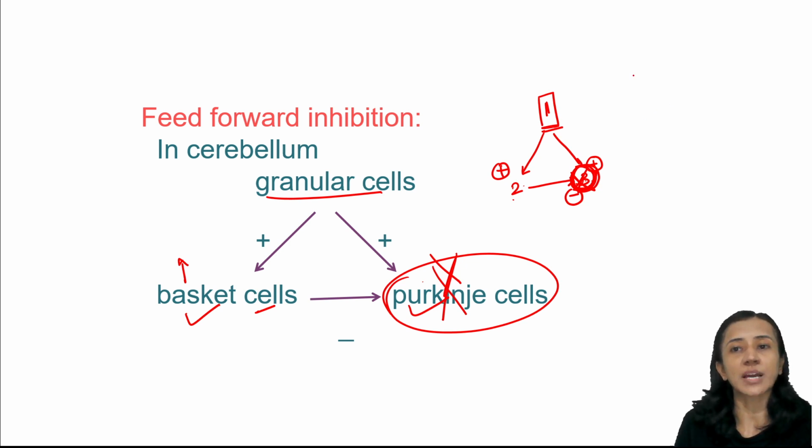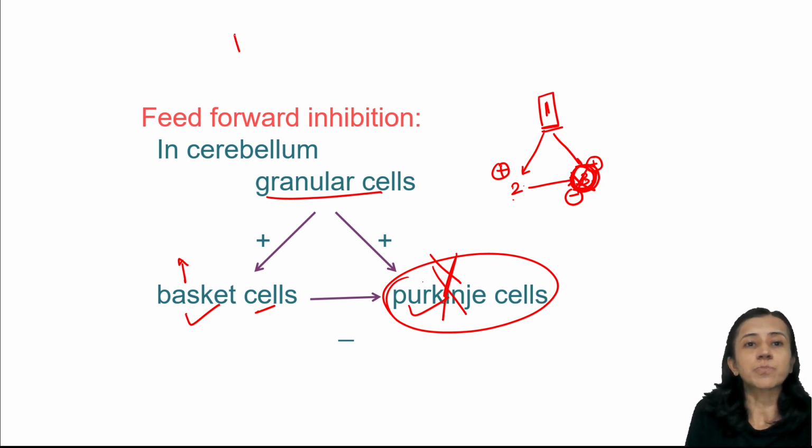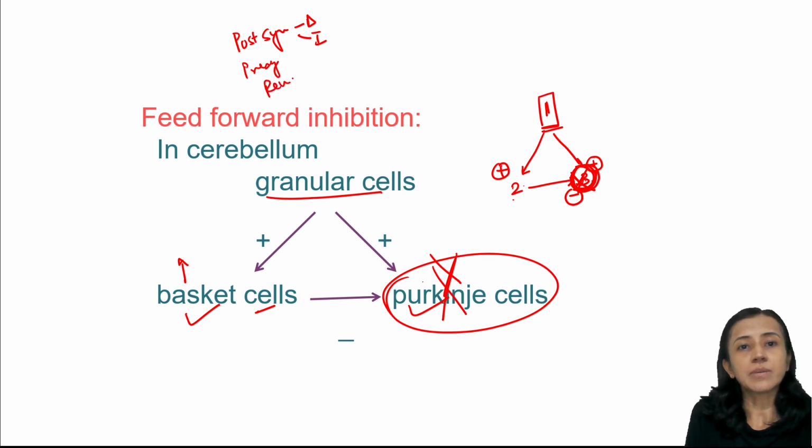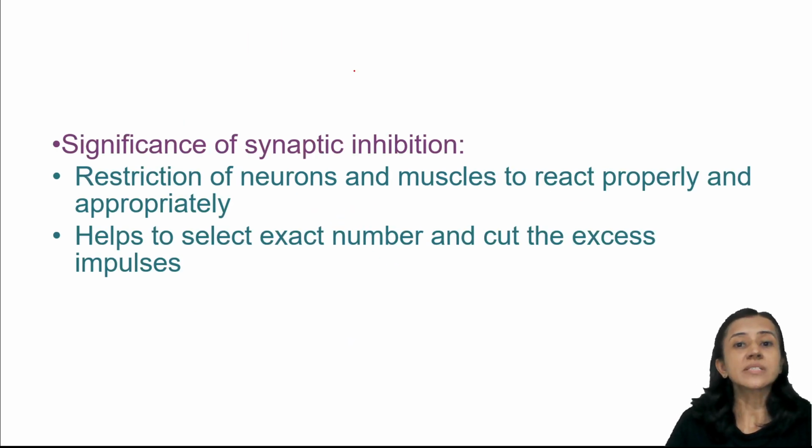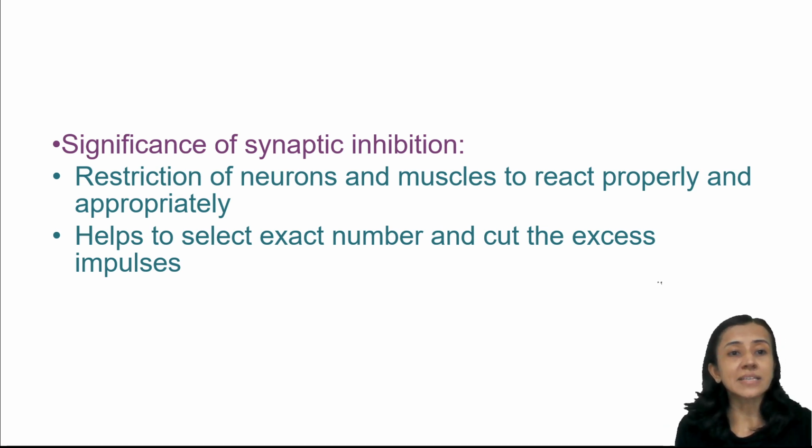So we have discussed four types of inhibition. Number 1, postsynaptic inhibition, which is again direct and indirect, presynaptic inhibition, Renshaw cell inhibition, and feed forward inhibition. These are different varieties of inhibition. Now, what is the significance of synaptic inhibition? Because of inhibition, activity is restricted. Synaptic transmission is kept in check, and that helps to select the exact number of neurons to stimulate and